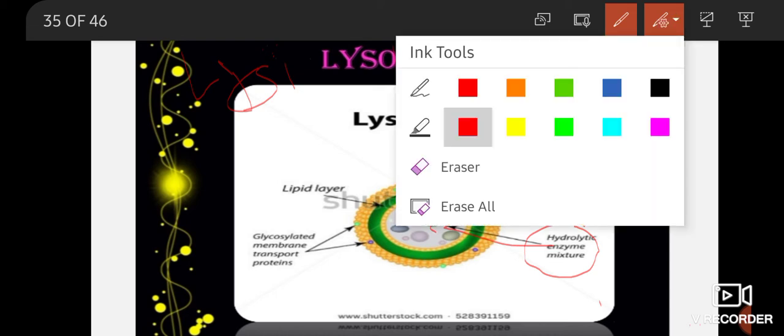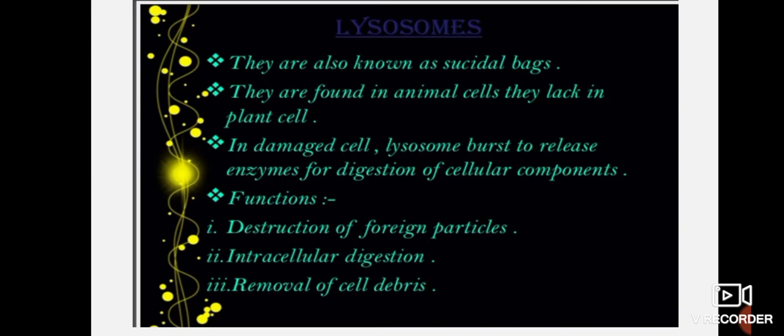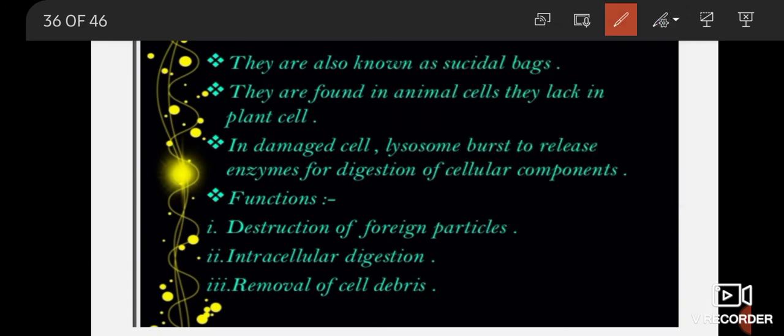Now let's talk about the functions of the lysosome. In the functions, first, it is written that they are known as the suicidal bags, as they digest their own cell organelles. That is why lysosomes are called suicidal bags. One thing you should remember, dear students, is that lysosomes are found in animal cells and they are absent in plant cells. One reason is that plant cells have a cell wall. प्लांट सेल के पास सेल वॉल होता है, तो जो सेल वॉल होता है वो पैथोजेंस को एंट्री नहीं देता है सेल के अंदर, right? So remember that lysosome is present in animal cell but it is absent in plant cell.